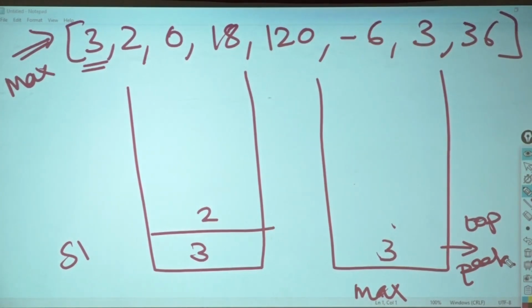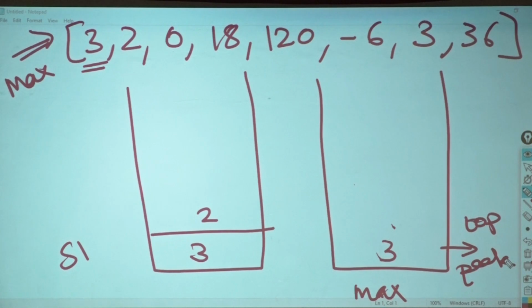In algorithm, there are 2 sections. What are those 2 sections? At the time of push, what will you do? At the time of pop, what will you do? Okay.